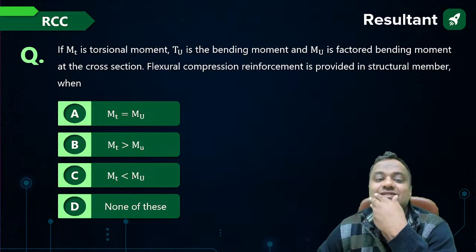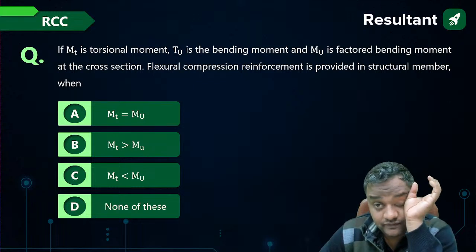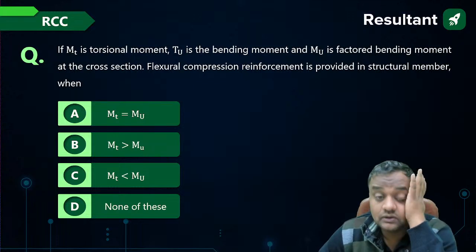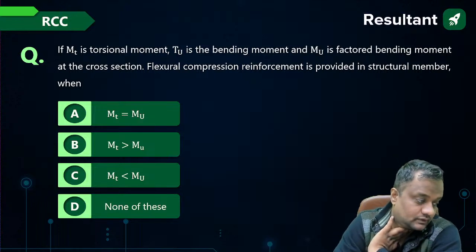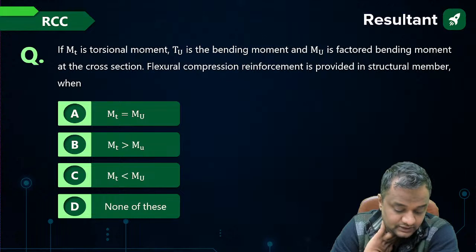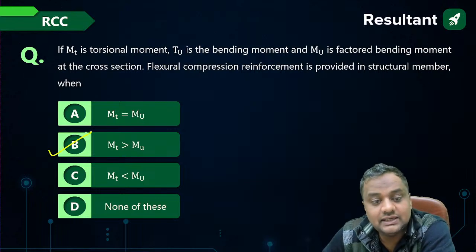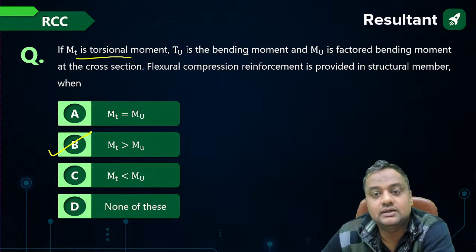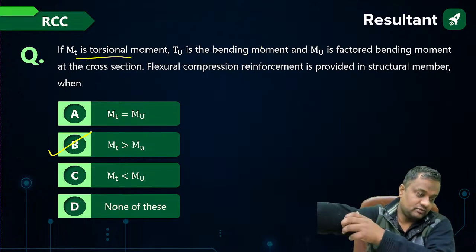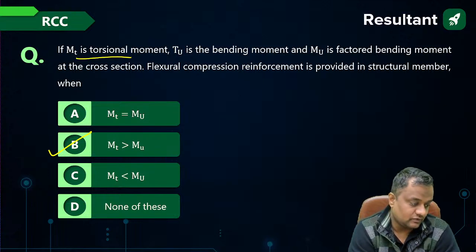Now if MT is torsional moment and MU is the factored bending moment at the cross section, flexural compression reinforcement is provided when? It is provided when MT is greater than MU, that is the torsional moment is greater than the factored bending moment. Then only on the compression side we provide the reinforcement.